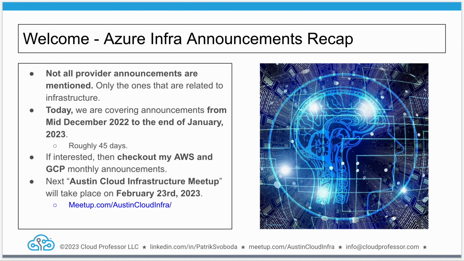Before we get started, I want to go over a couple of items. Not all provider announcements are mentioned, only the ones that are related to the infrastructure aspects. Today we are covering announcements from mid-December 2022 to the end of January 2023, so roughly 45 days.